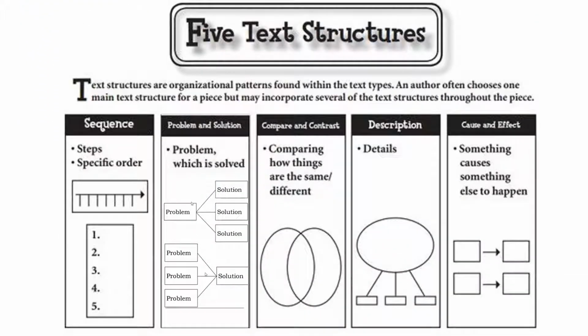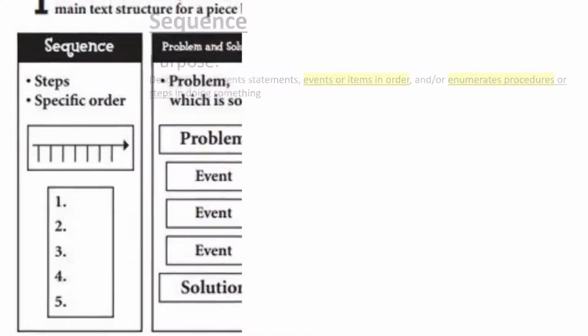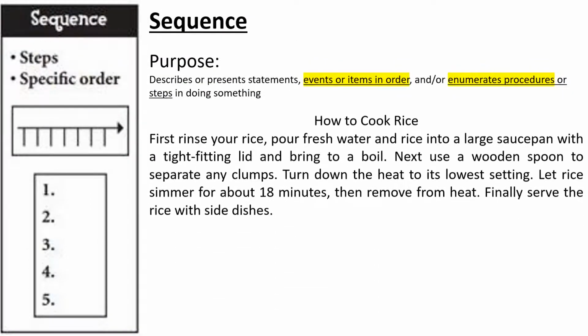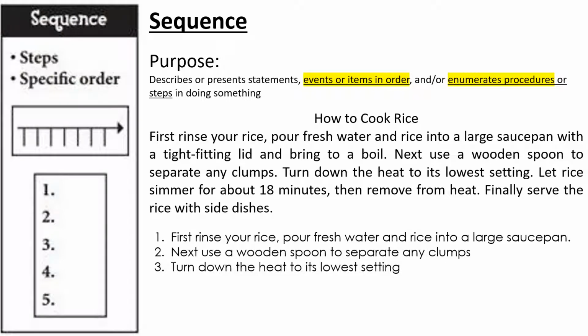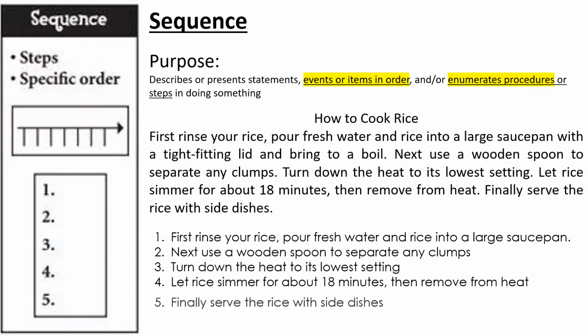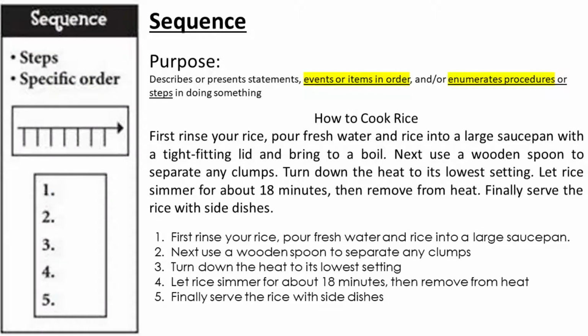We have 5 text structures: sequence, problem and solution, compare and contrast, description, and cause and effect. Let's take a look at each one of them. First is sequence structure. From the name itself, sequence. Its purpose is to describe events in order or enumerate procedures. Just remember, when a text shows events or steps, it uses a sequence structure most of the time.